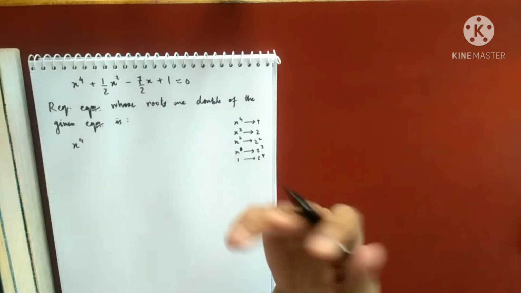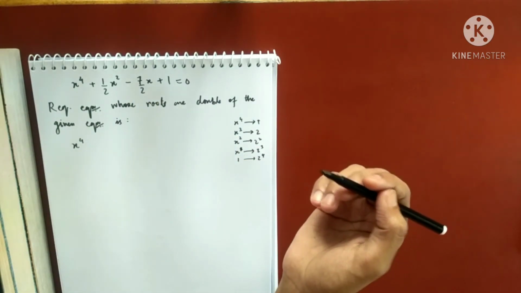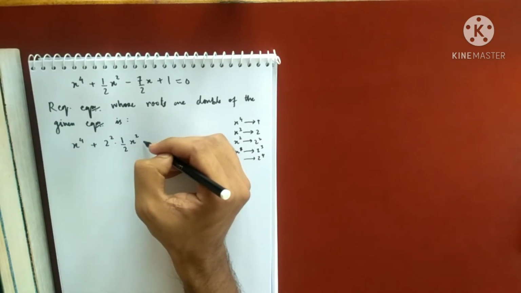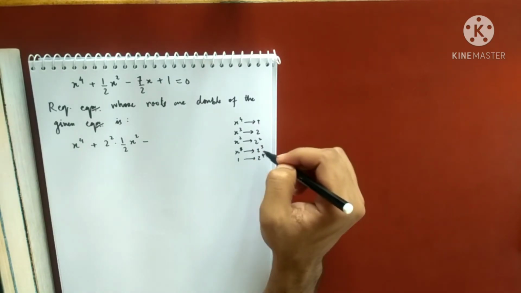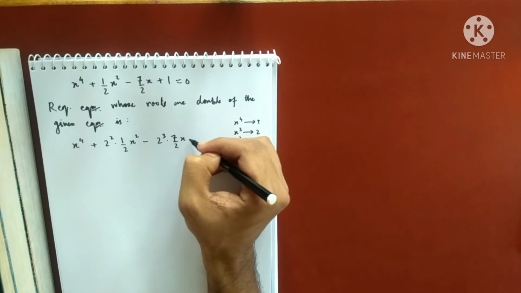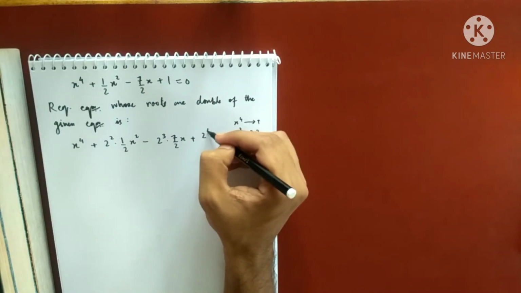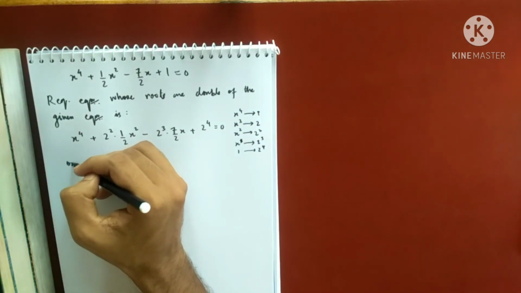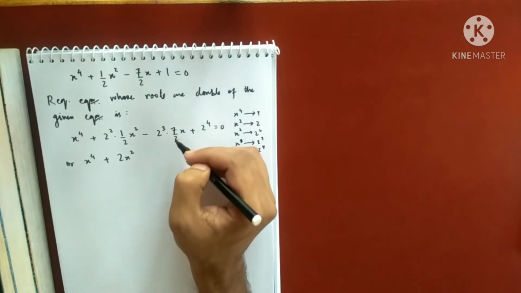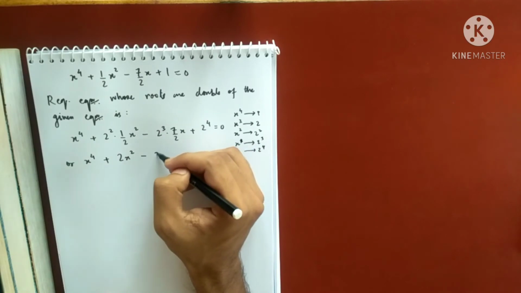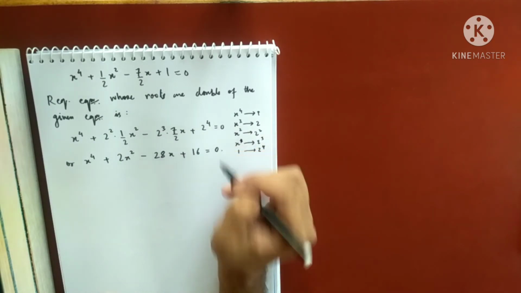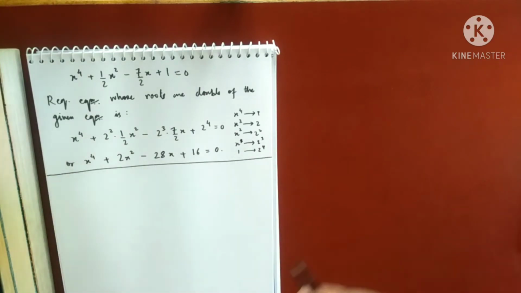x cube is not present, no need to write. Then x square with 2 square, so 2 square into half x square. Then x with 2 cube, 2 cube into 7 by 2x, plus 1 with 2 to the power 4 equals to 0. Or x to the power 4 plus 2 got cancelled, 2x square minus, this will become 4 7s are 28x plus 16 equals to 0. This is my actual answer.